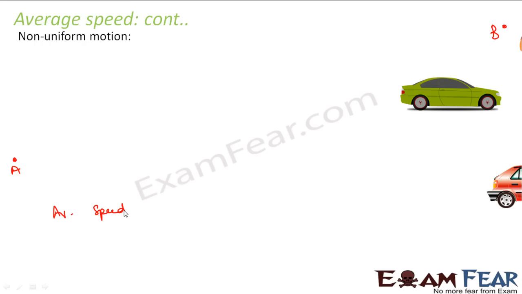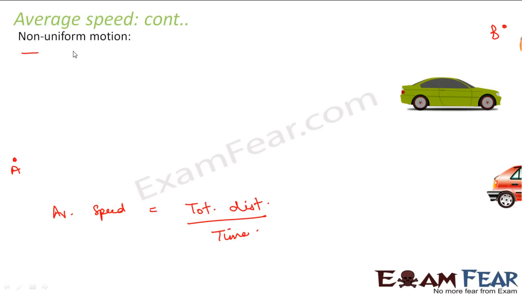Whenever we talk of average speed, we talk of the average speed for an entire journey. In that journey, maybe the speed was different during different points of time. So when I say the average speed for the entire journey, how would I calculate that? The total distance covered divided by the total time taken.